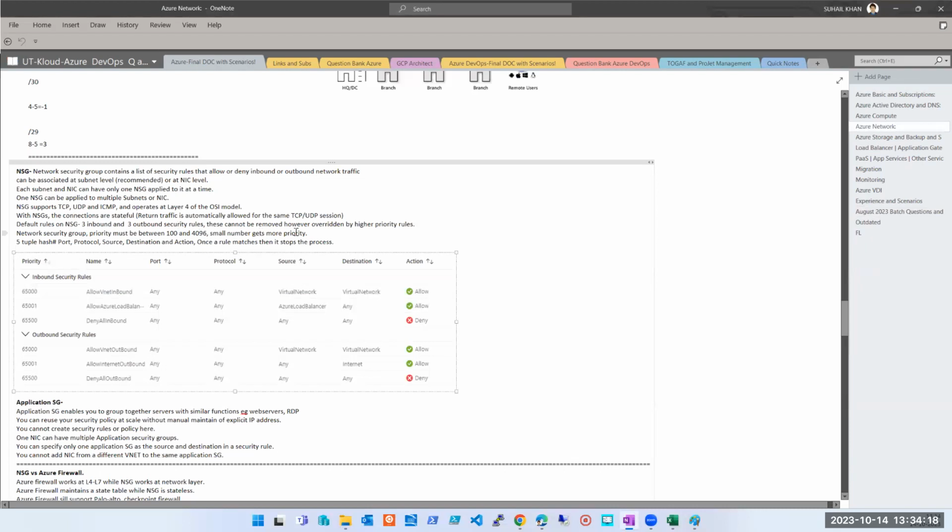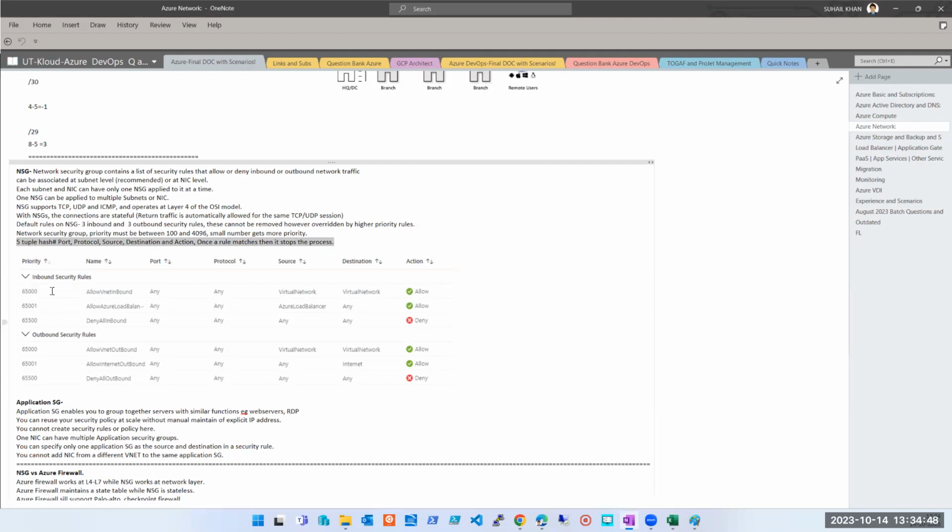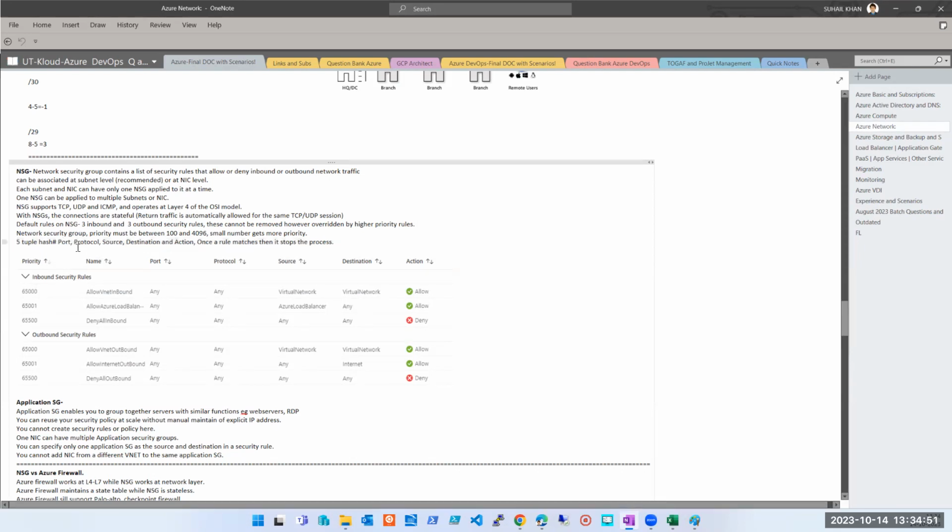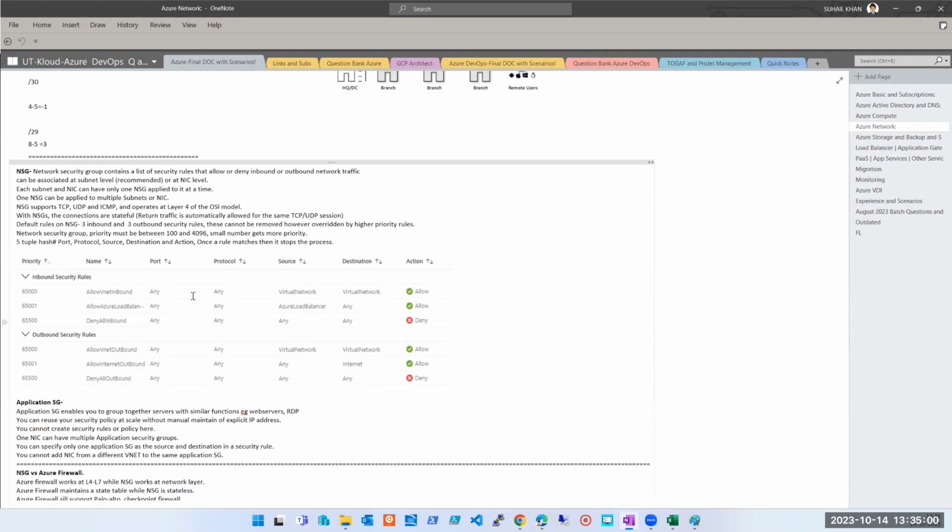Next thing, what is the range of the priority number? 100 to 4096. Whether you understand it or not is a second thing. You should remember these numbers. Default rules, 3 inbound, 3 outbound. You should remember these numbers and a few things here and there. 5 tuple hash. What are those? We are not even going to spend more time on this, but you should remember what the 5 are. And if you don't even understand what a tuple hash is, it's okay. But what you should remember is what those 5 tuples are: port, protocol, source, destination, and action. That's it. You just have to remember these jargons and your NSG question part will be clear.